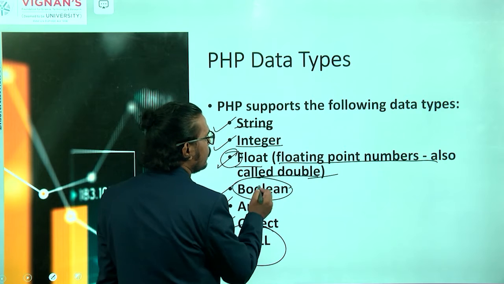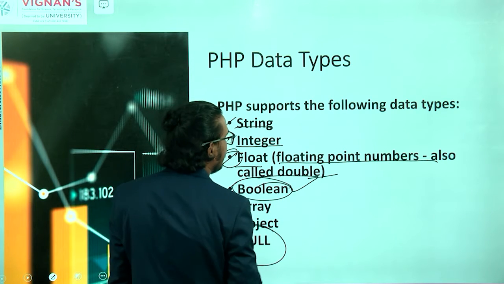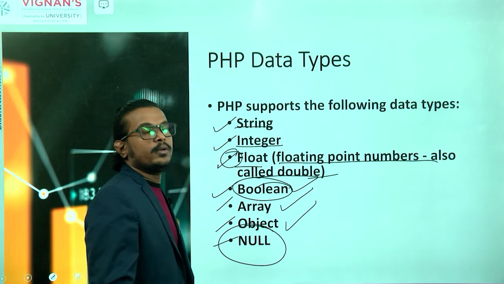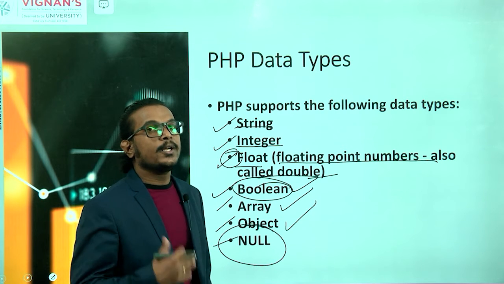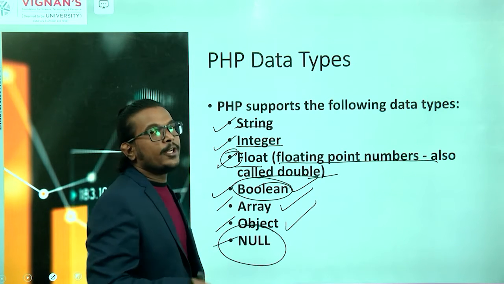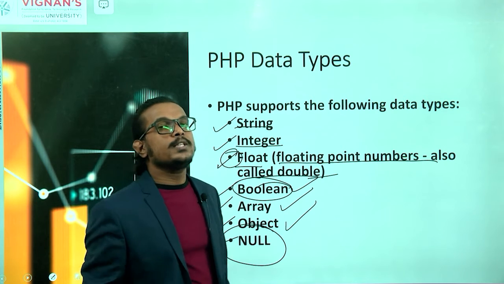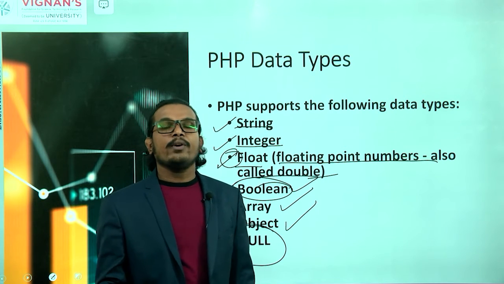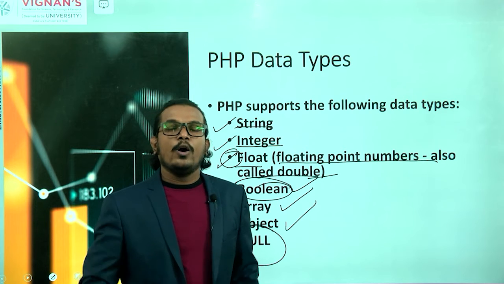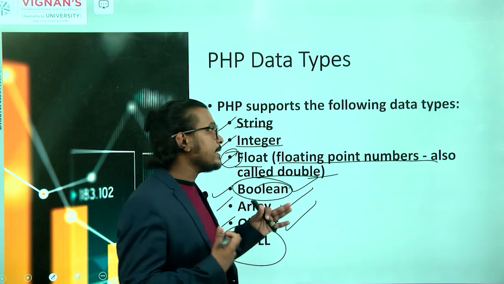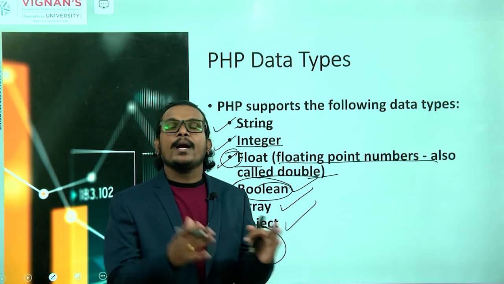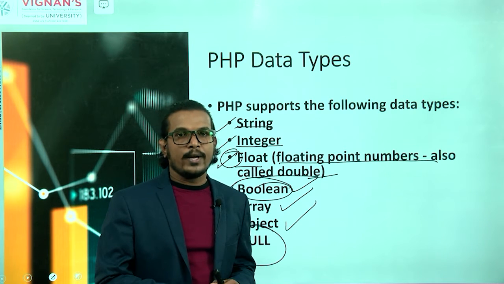And we have the boolean value. It supports the boolean data type. It supports the array. It supports the object concept also. PHP we can use in two ways: for procedure oriented programming, and also for object oriented programming.